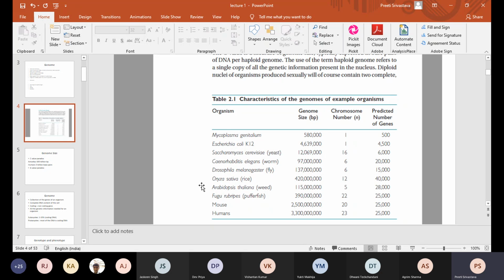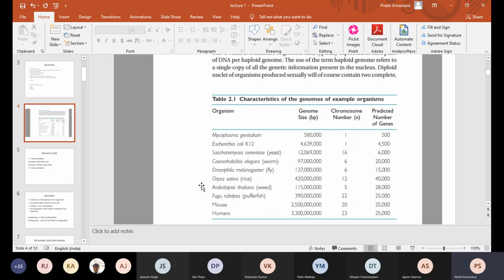So the term C-value paradox says, and that is why the word paradox is used, that C-value doesn't directly correlate to the genetic or morphological complexity of the organism. Is it clear? Yes, ma'am. Everybody in the class? Agrim, Devpriya, Dhwani, Ritika? Yes, ma'am. Okay, good.